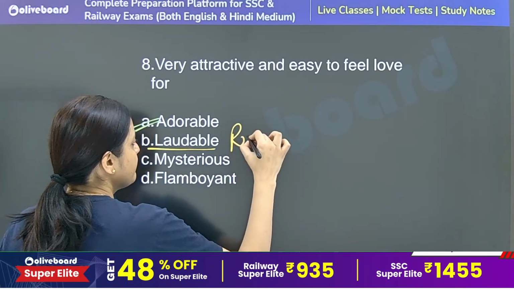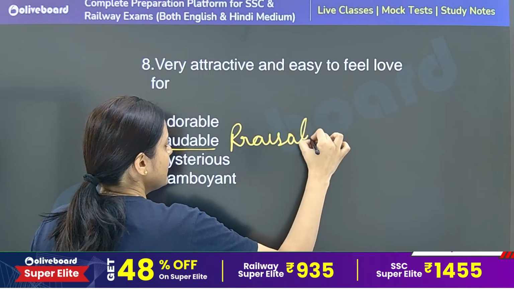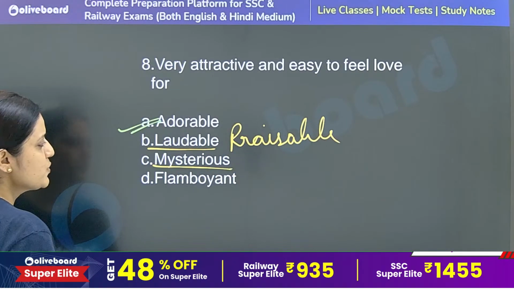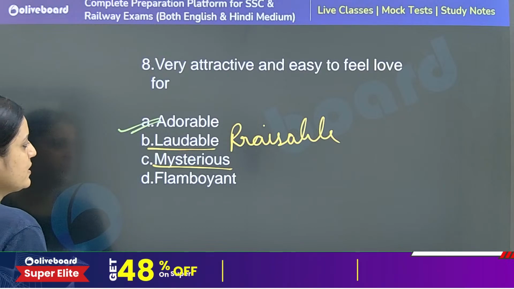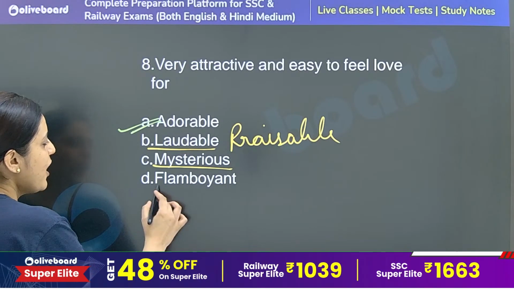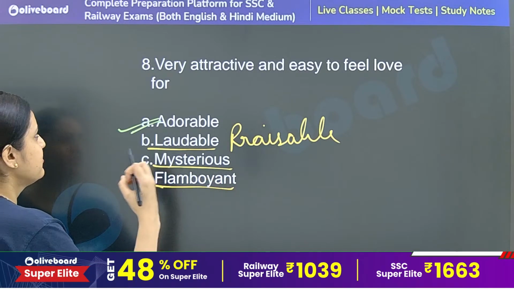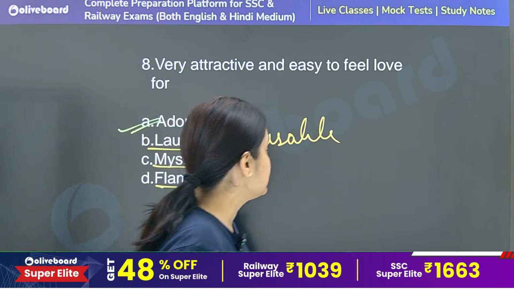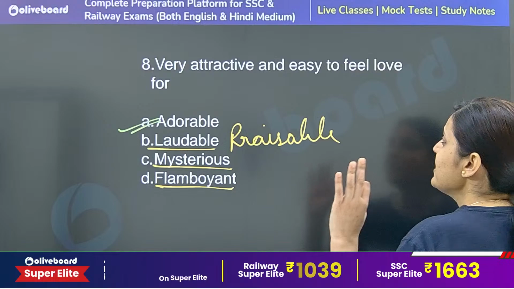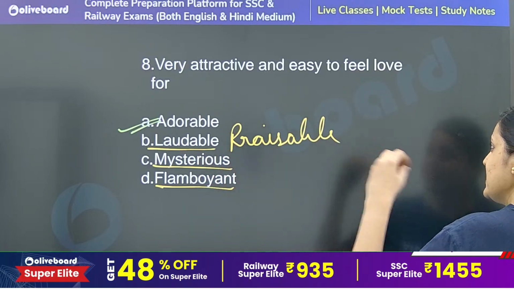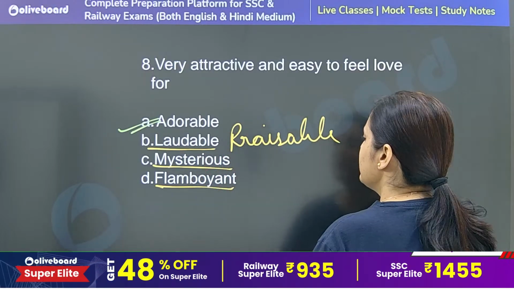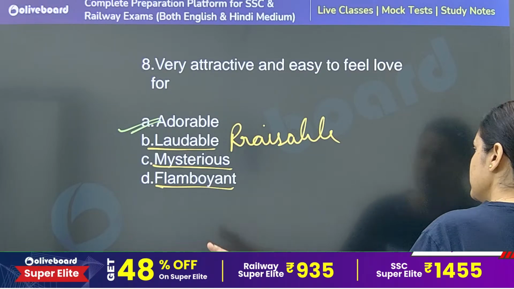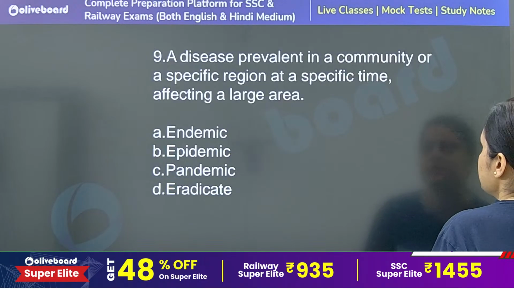Laudable is praiseworthy. Something that you can praise, or you can say commendable, is laudable. Mysterious is full of mysteries, or you say furtive. Flamboyant is full of life, full of bright, vibrant colors. So option number A, adorable, is the correct answer. Something or someone who is very attractive and easy to feel love for. You easily fall in love with someone, that person is adorable. So option number A is the correct answer.